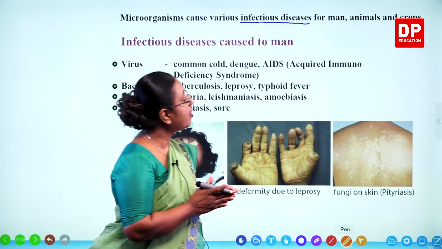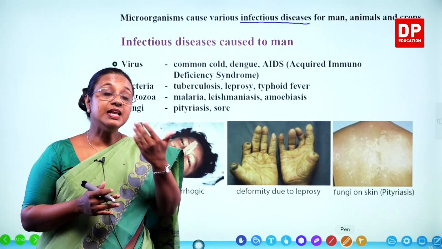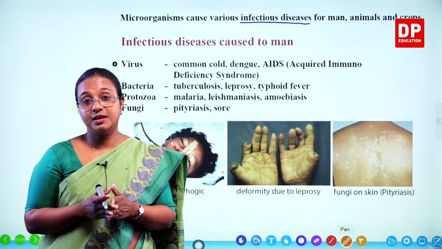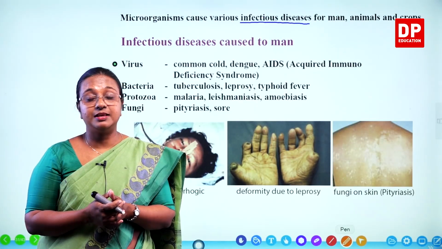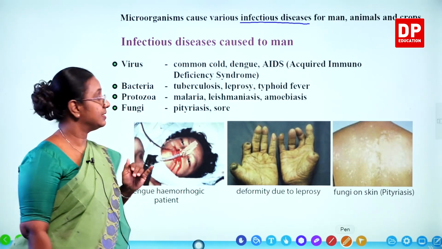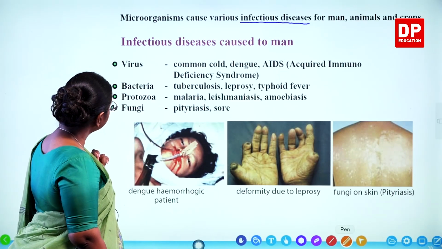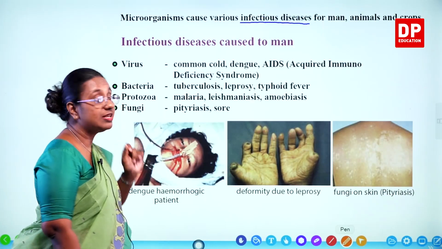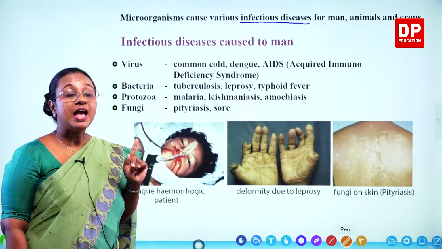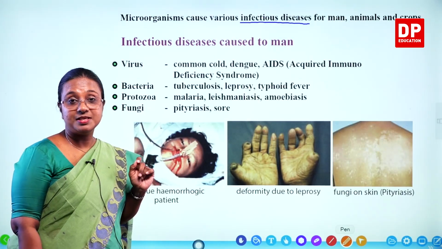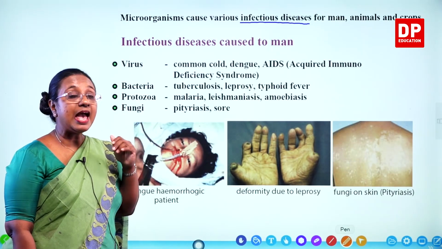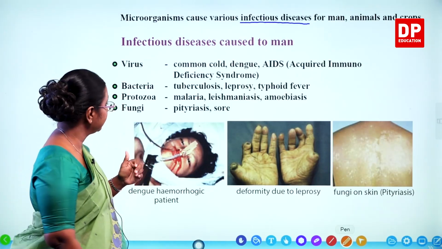So that is also a very, very dangerous disease. Then the typhoid fever. That again is a high fever that is caused by typhoid causing bacteria. So you can see different types of diseases. We will take the next one. Protozoa. We have discussed protozoans before. Can you all remember the two types? Amoeba and paramecium. There are many other protozoans as well, and they cause different diseases.